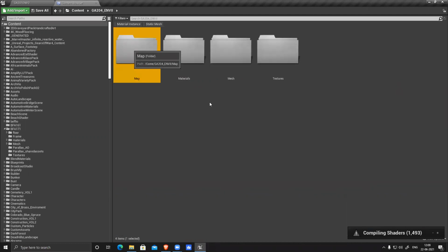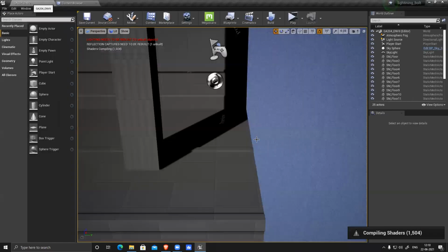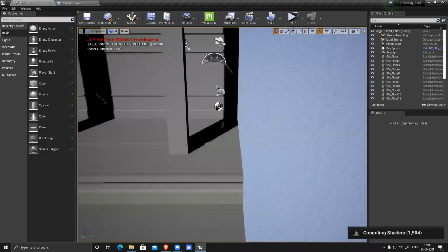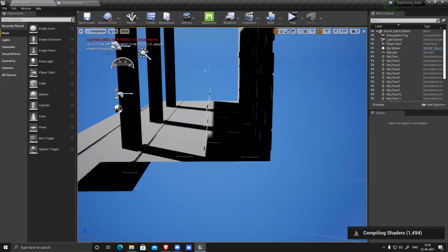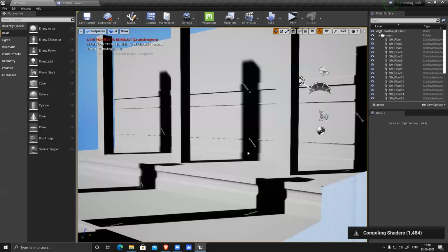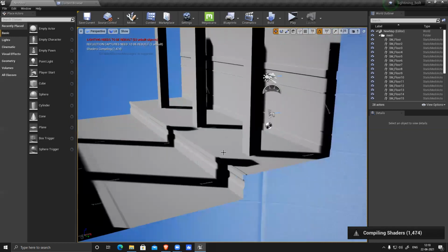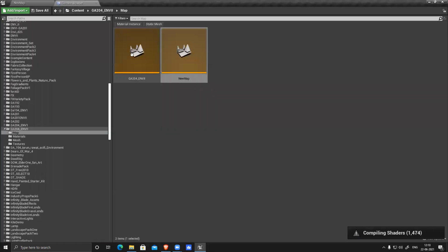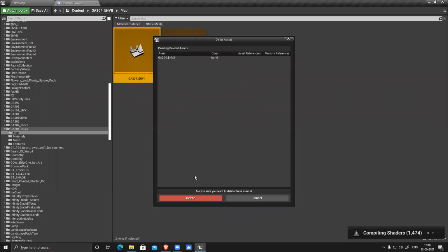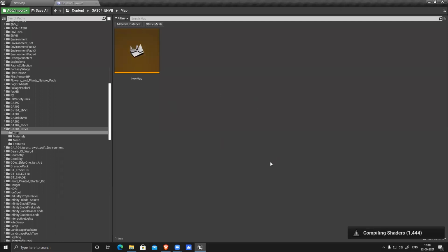204 map. I believe this one. Is this the one? No, not this one. Then maybe this one. This one. So I have to save it. Because I'm getting confused between these two, I'll delete this one, and this is fine. So there is no confusion. Always fix things like that.